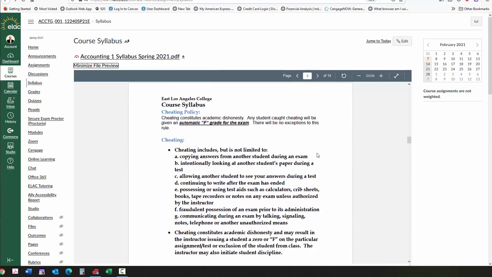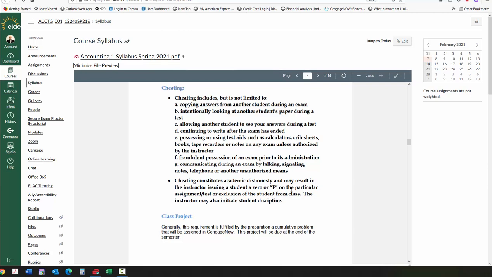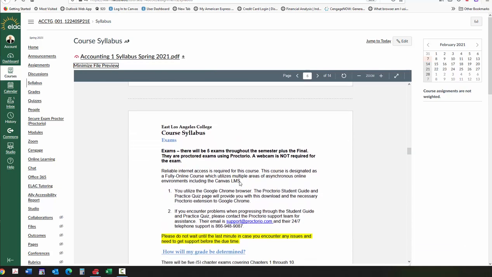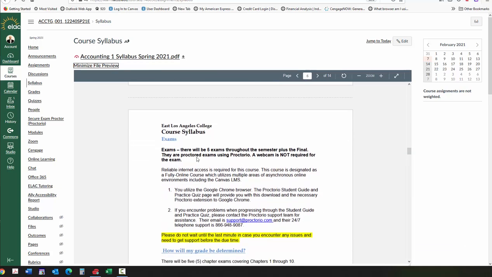All right, this is about cheating, which I know none of you will do, but I want to make sure that you understand that these are all considered academic dishonesty, and if you were caught cheating, your examination score will receive a 0 for that particular exam, all right? Now, there are 4 chapter exams, and they are going to be proctored through Proctorio.